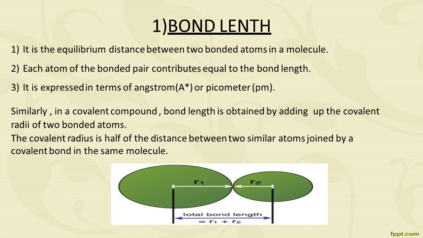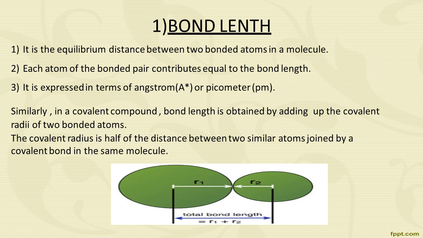It is the equilibrium distance between two bonded atoms in a molecule, and each atom of the bonded pair contributes equally to the bond length, which is expressed in terms of angstrom or picometer. It means the minimum distance between the centers of nuclei of the two bonded atoms at which the attractive and the repulsive force just balance each other and the potential energy of the system becomes minimum is called the